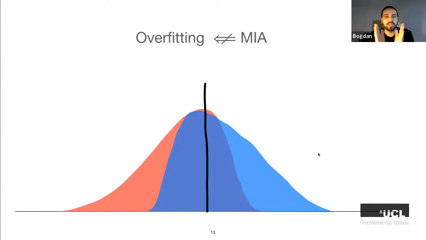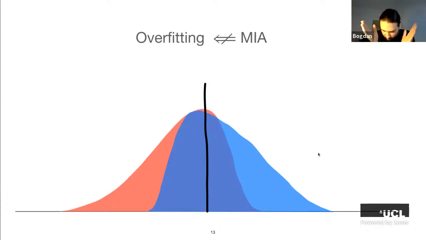Because the averages are the same. But because the distributions are different, there could exist some adversary that uses this information, because there is some information about what was in and what was out, to have non-trivial advantage, right? So we could have zero overfitting, perfect generalization according to the classical definition, but still some membership inference advantage.